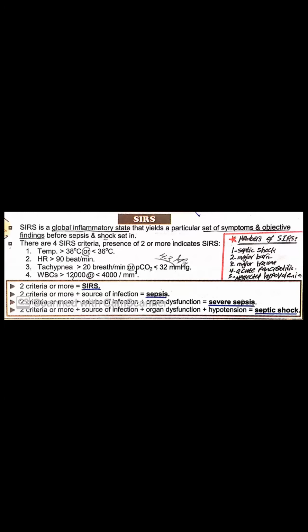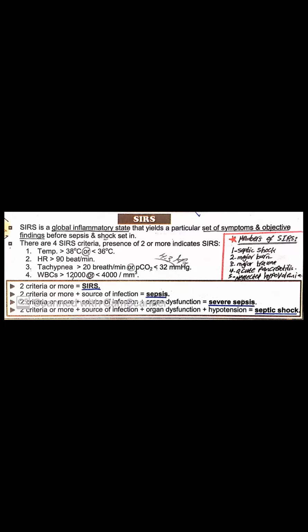This is also some share of the systemic inflammatory response syndrome. What is SIRS? SIRS is a global inflammatory state characterized by a set of symptoms and findings which are found before sepsis.